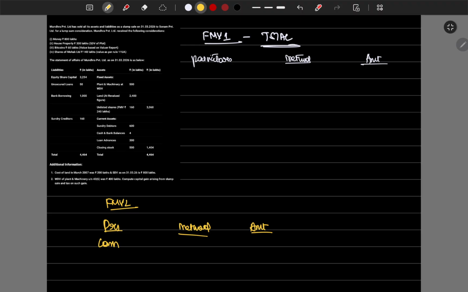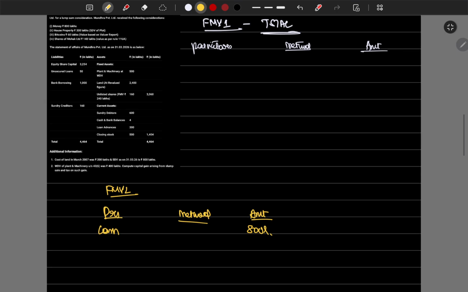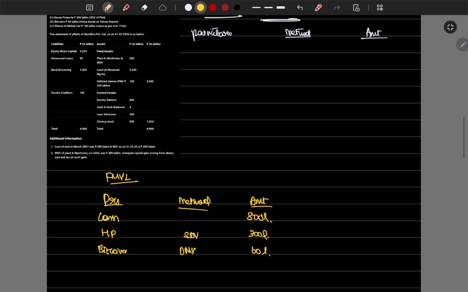Cash they received, we'll straight away put the value. There is no method of computing for cash, it's direct cash. House property we are receiving. For house property, the SDV is 300 lakh, take that. And then we are receiving bitcoins. For bitcoins, they don't have a fair market value or any other value, so we have to take the open market value. Open market value is given by the valuer report, which is 60 lakh, and then shares of Mohawk Limited, which is 140 lakhs.